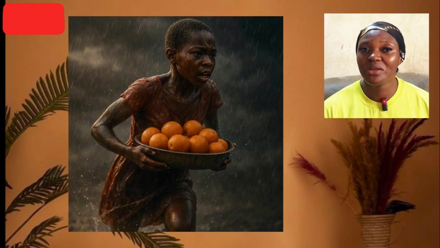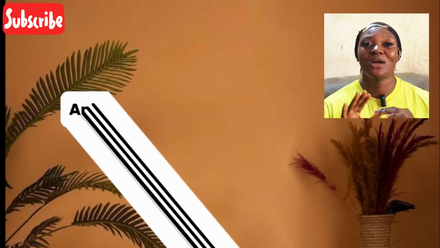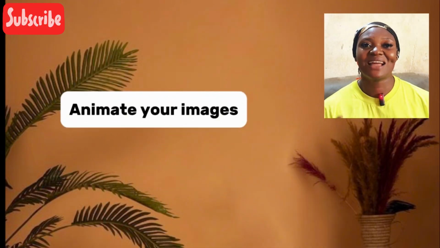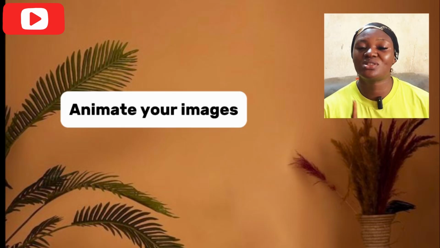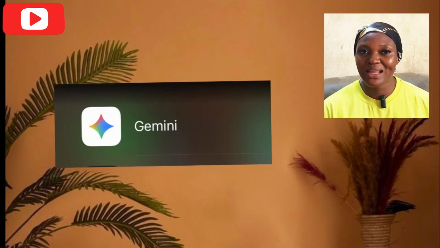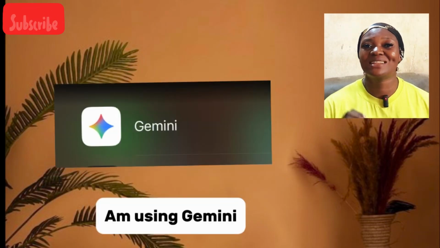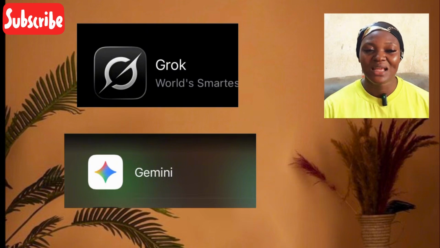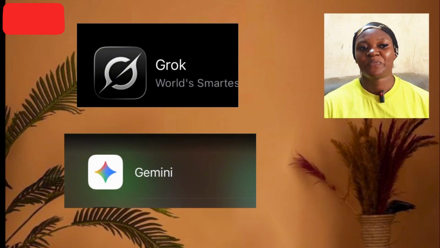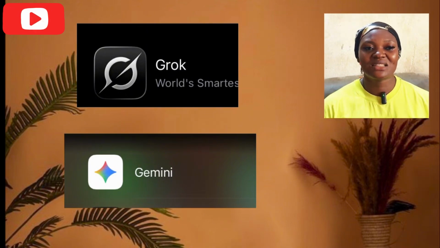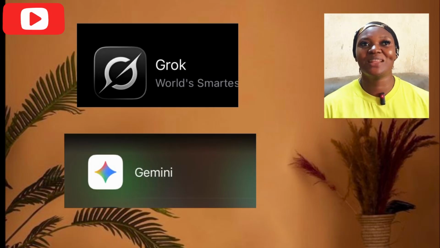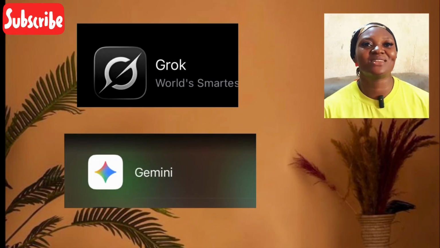After generating all your images, what you have to do again is to animate your images, and I animated my images using Grok and Gemini. This is the first time I'm using Grok, and it was very perfect. The only disadvantage is that it has limits. And when they are animating your image, they are animating it with the same face.